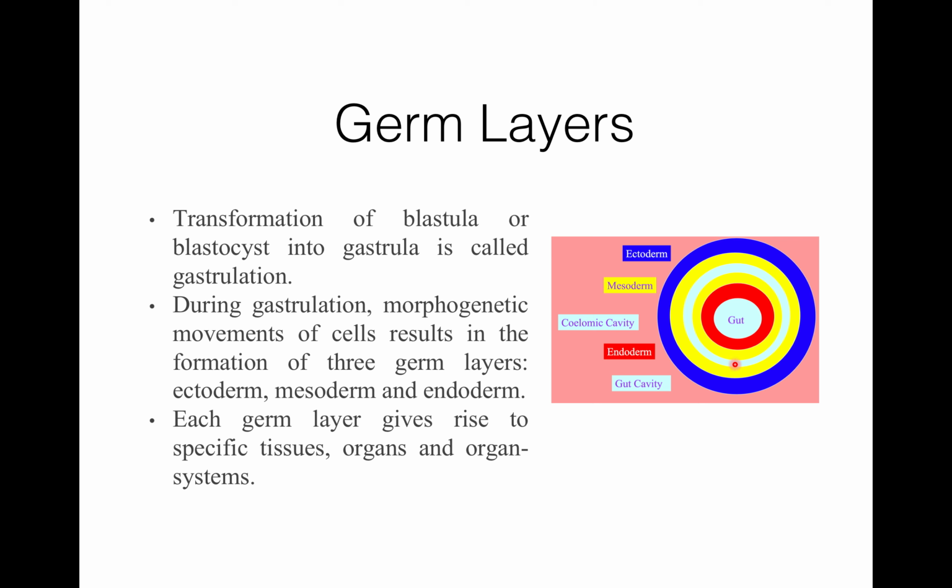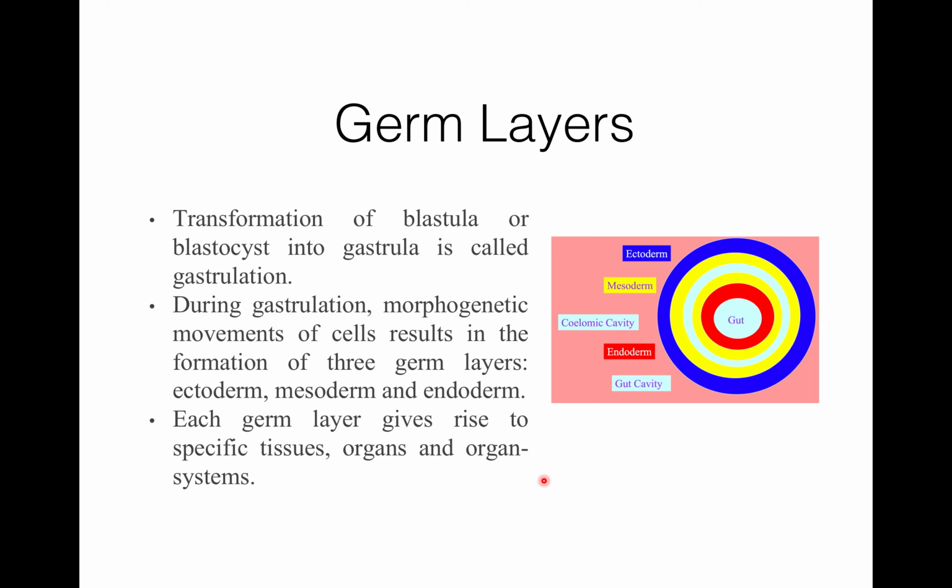This one is the coelomic cavity and on both sides there is mesoderm. And this is a gut which is enveloped by the endoderm. So this is ectoderm, mesoderm and endoderm. These germ layers give rise to specific tissues, organs and organ systems.